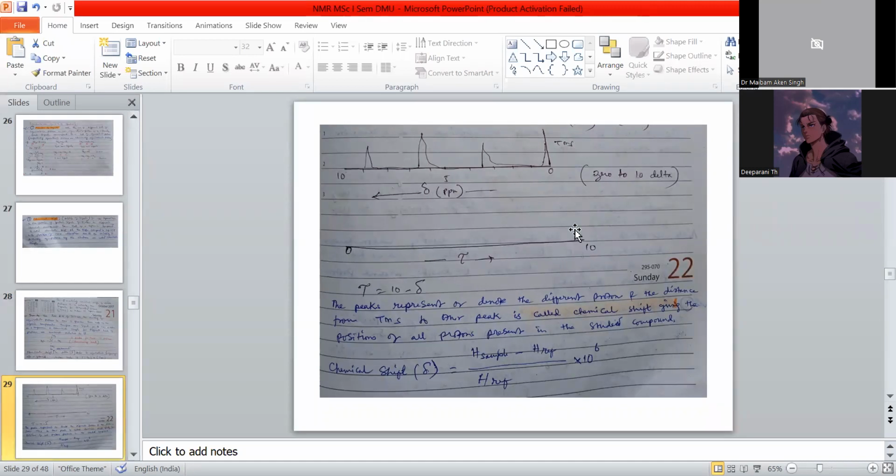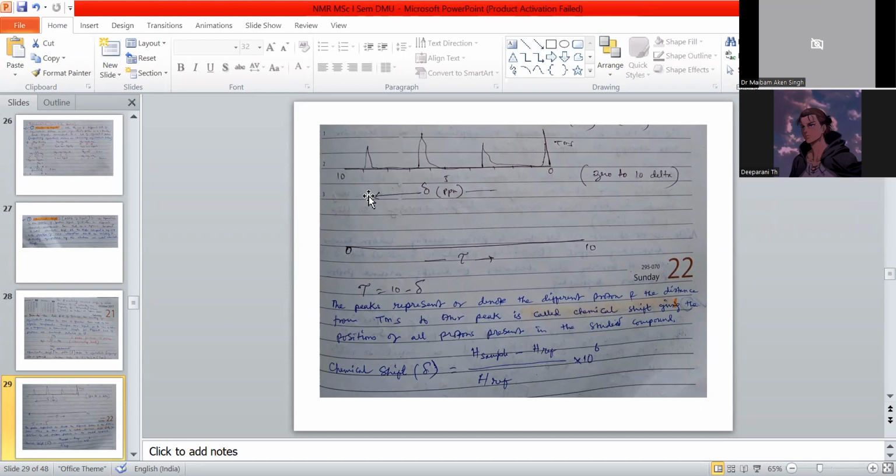Next slide. This is in delta form, 0 to 10, and this is tau at 10, 0 to 10. It is reversed due to this formula. We can use delta equals 10 minus tau, or tau equals 10 minus delta. You can use any form. The peaks denote the different protons.